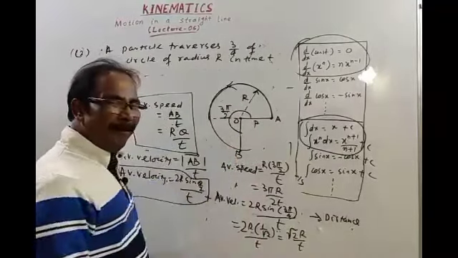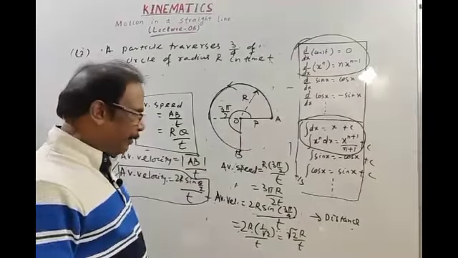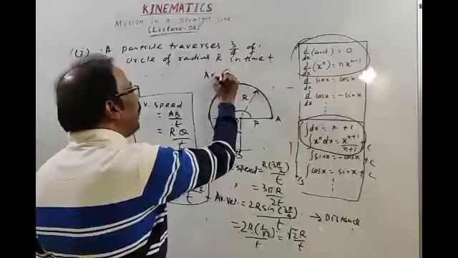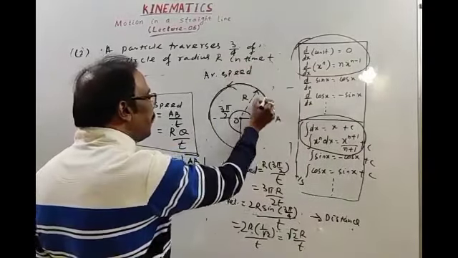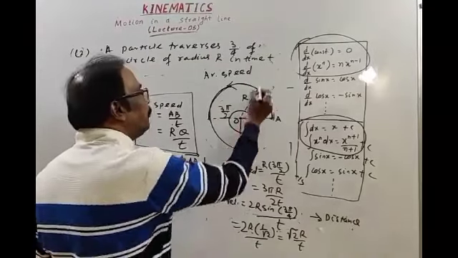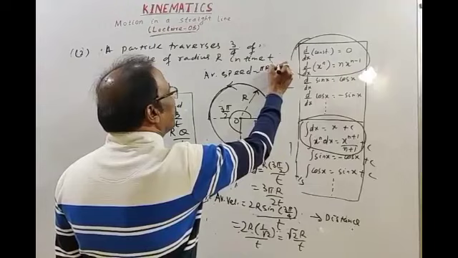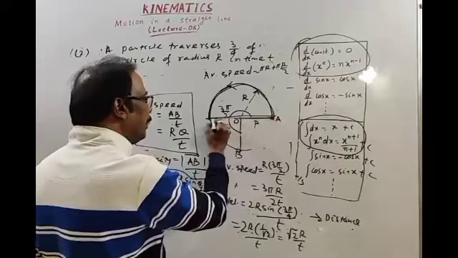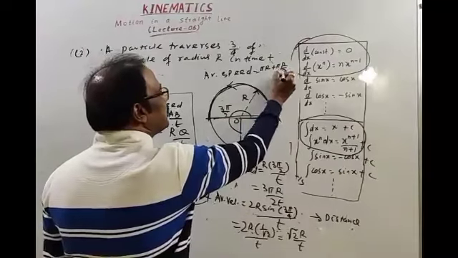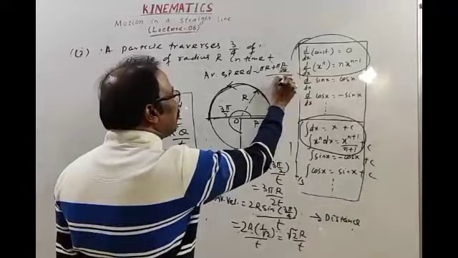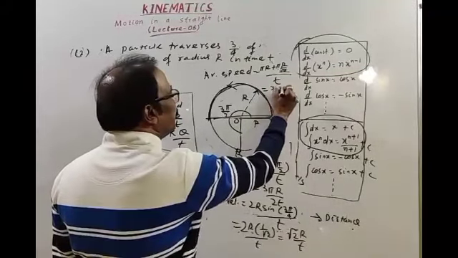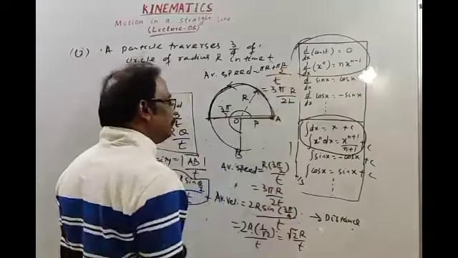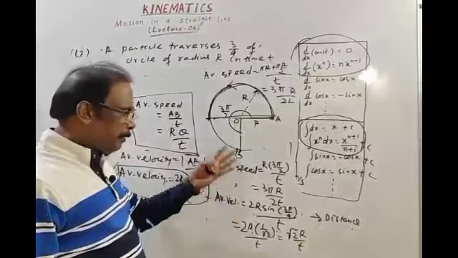You can calculate in the general way also. See, in the general way it will take longer. Average speed, I am showing here. Total distance is pi r plus pi r by 2. Half the circle is pi r, again quarter circle is pi r by 2. Total distance is pi r plus pi r by 2, divided by time. Solve it, it will come to 3 pi r by 2t. Okay. No need to think a lot, just put the formula.